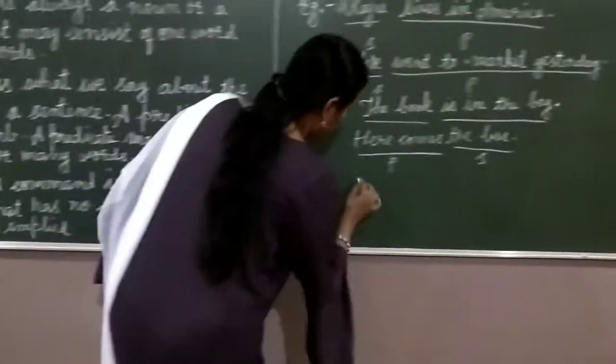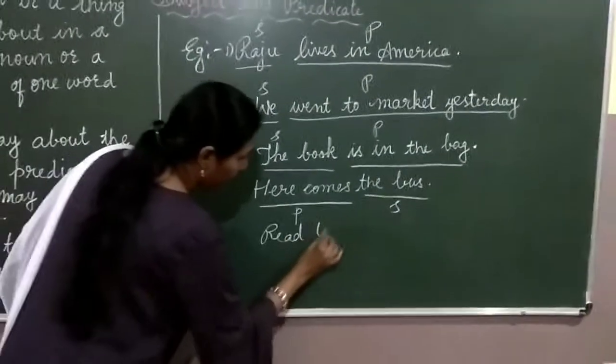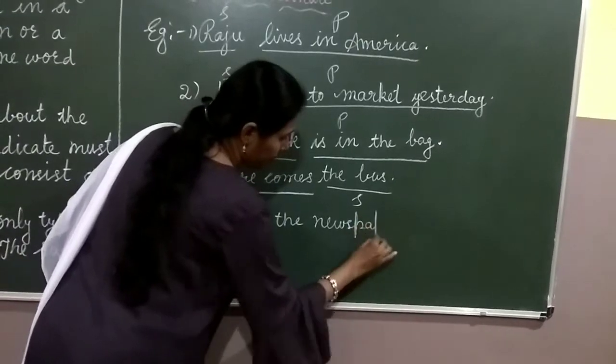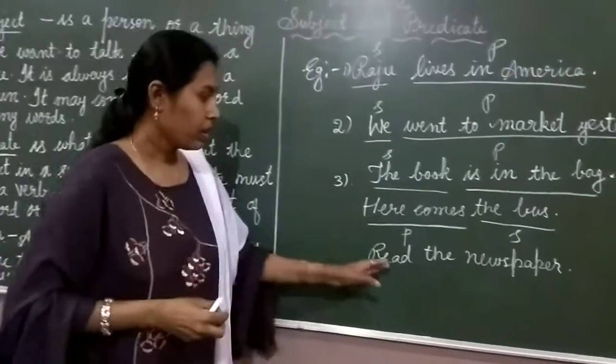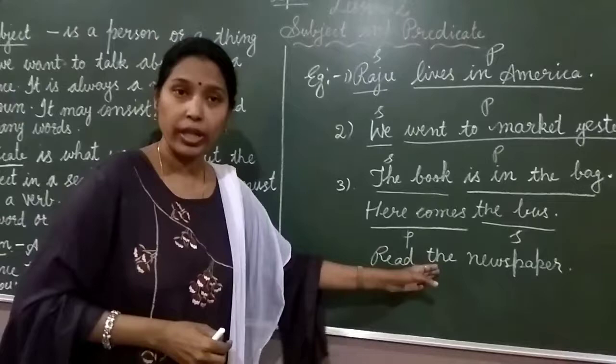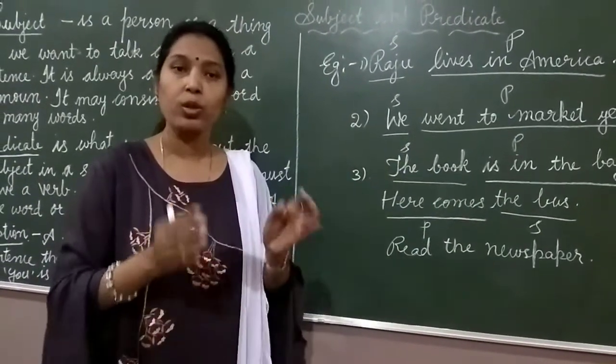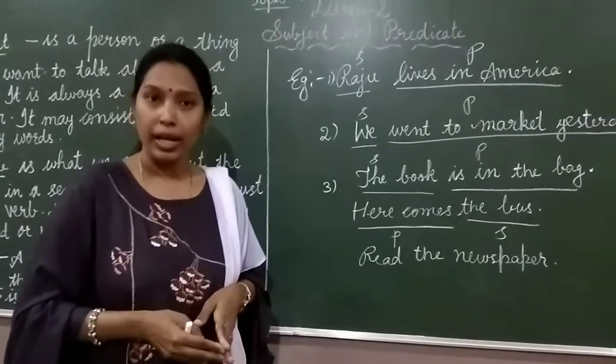For example, read the newspaper. It's already understandable that you read the newspaper. Read the newspaper. That means what? You read the newspaper. So, the subject you is already implied.